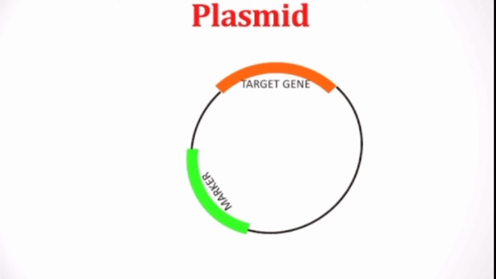Now, how does it become a cloning plasmid, or an important tool in recombinant DNA technology? The plasmid should have certain features. Some of the features I have already explained in the previous video. Let me give you a brief idea about those features in this video also.